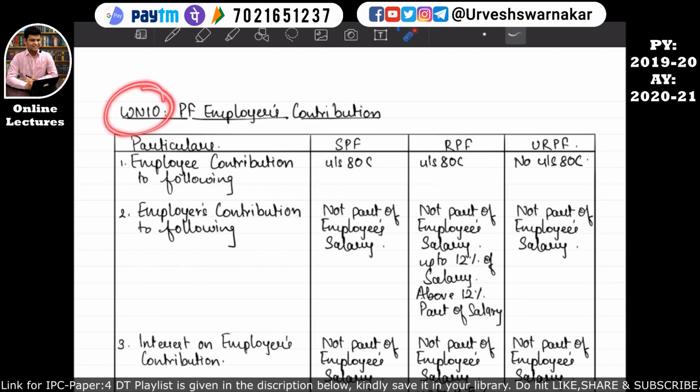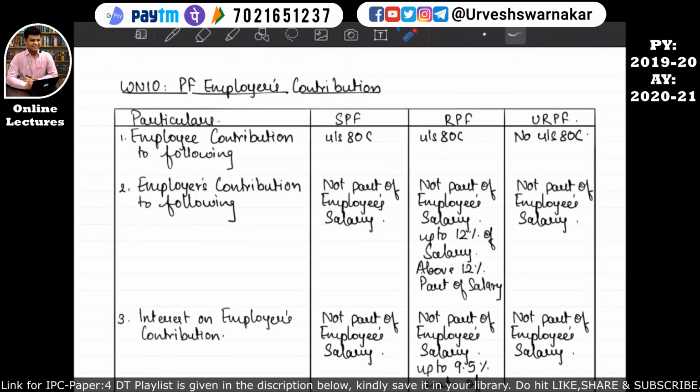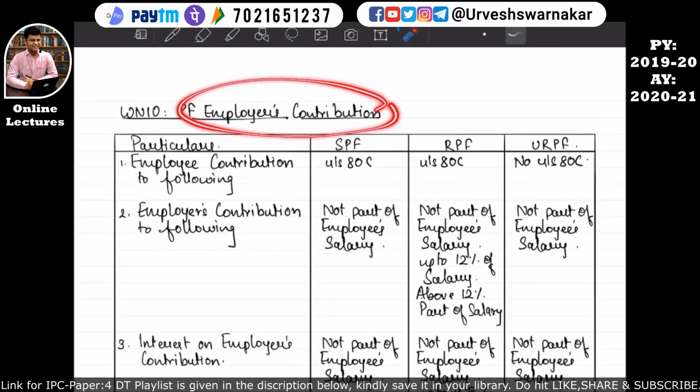Working note number 10 is about provident fund employer's contribution. So here is a big table. We need to understand this table because many times students do not understand this provident fund contributions table. It is also given in the study material. Be very patient. I have modified this table as per the students' convenience, so please be a little patient and a little calm. Only then you will understand what this is. Okay students, now let's understand point number 1 under these particulars.